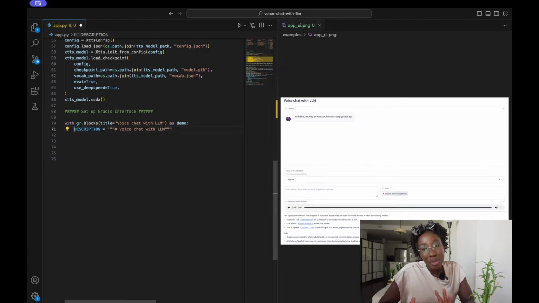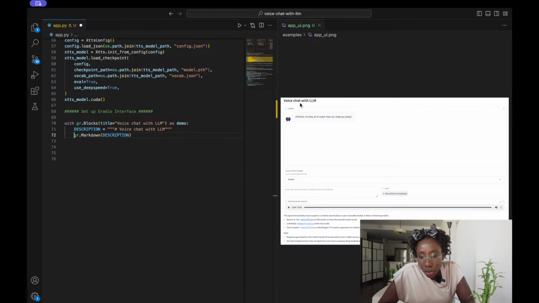I've already done this before, so I'm just copying and pasting the code so that I can show you step by step how this works. We set the description of our app, which is voice chat with LLM, as a markdown. So we add a markdown component, and this would initialize the top header title.